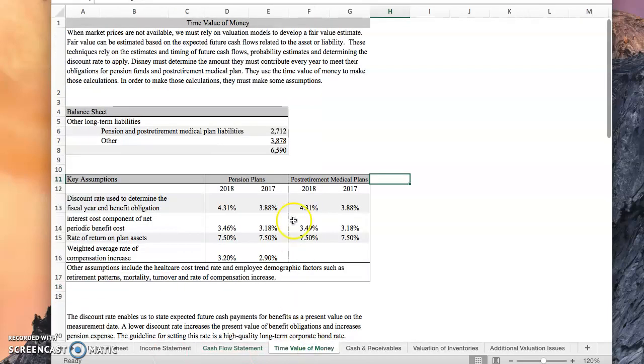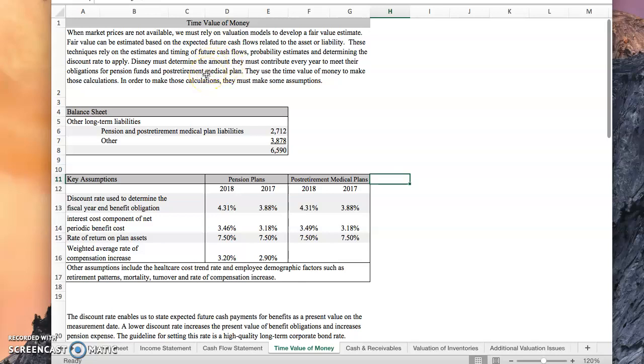Moving on to the time value of money. When market prices are not available, we must rely on valuation models to develop a fair value estimate. Fair value can be estimated based on the expected future cash flows related to the asset or liability. These techniques rely on the estimates and timing of future cash flows, probability estimates, and determining the discount rate to apply.